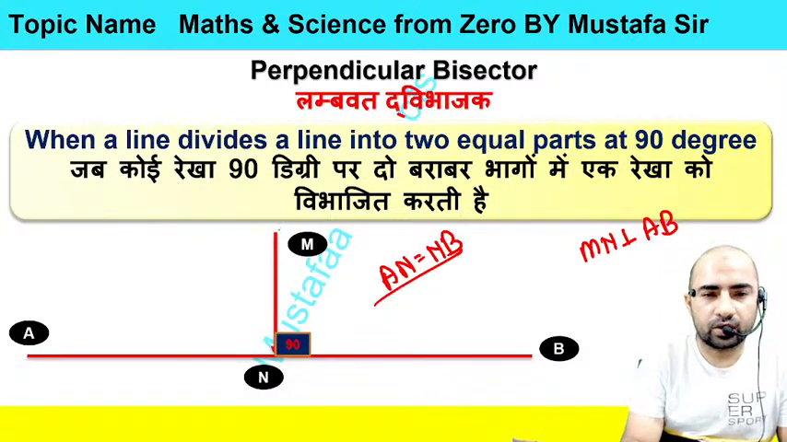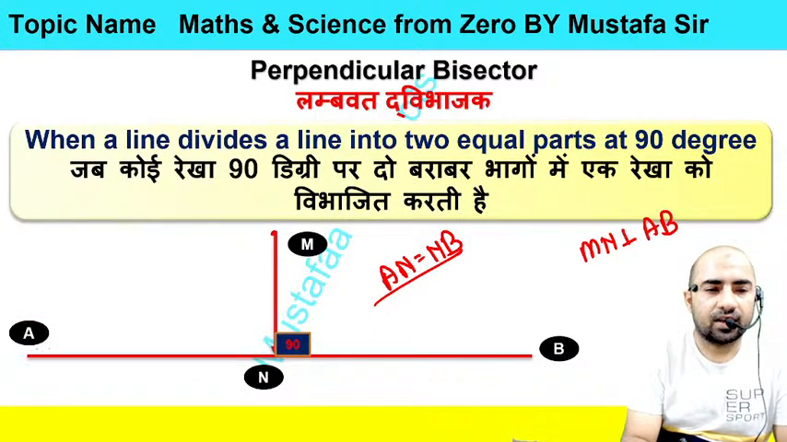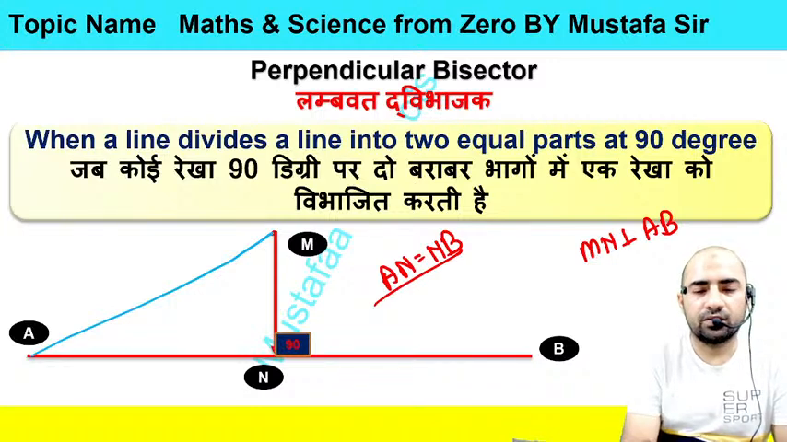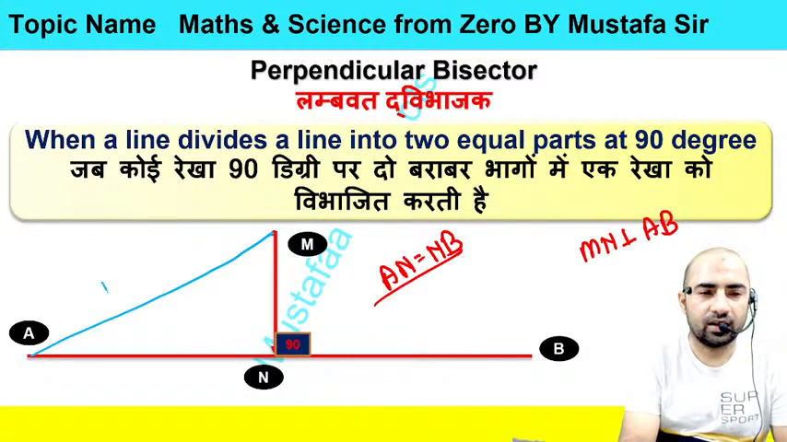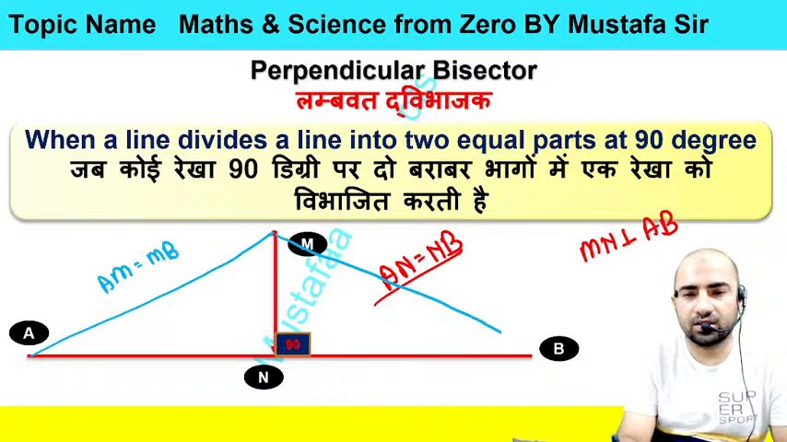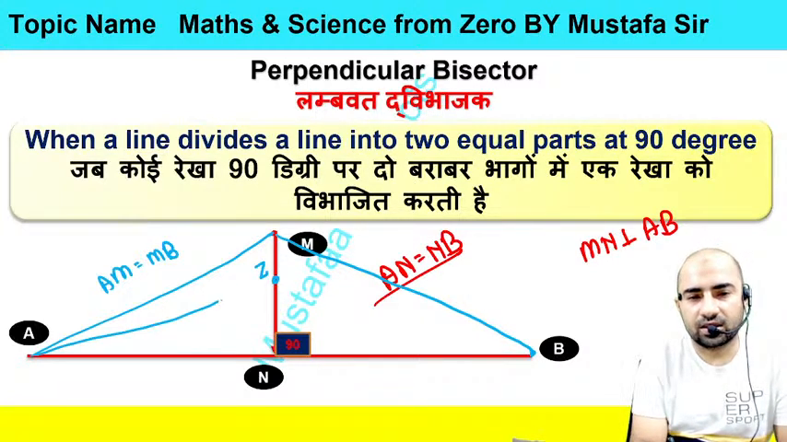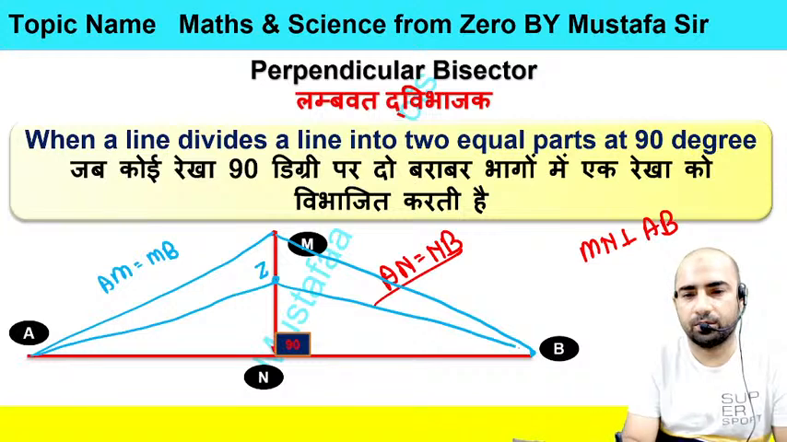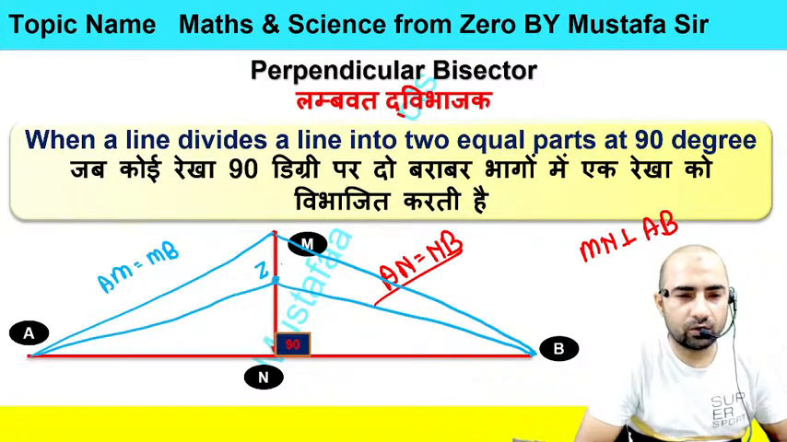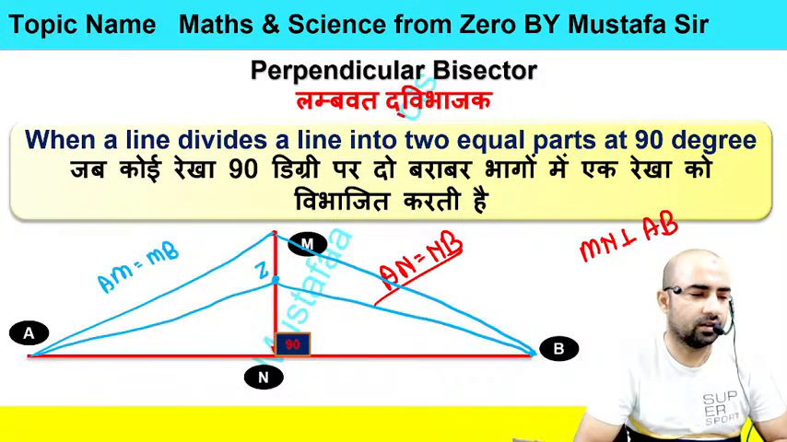Now, a very important point you can note here: every point on the perpendicular bisector has equal distance from the two ends of the line. You can see here, this AM is equal to MB. So this point M is equidistant from both ends A and B. Now you can see here we have another point Z, and this ZA is equal to ZB. So every point on the perpendicular bisector has equal distance from both ends of the line.